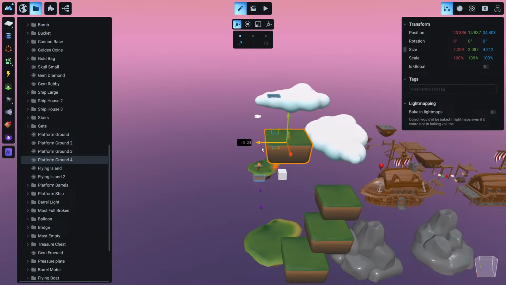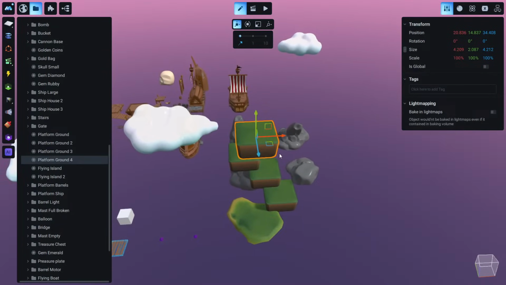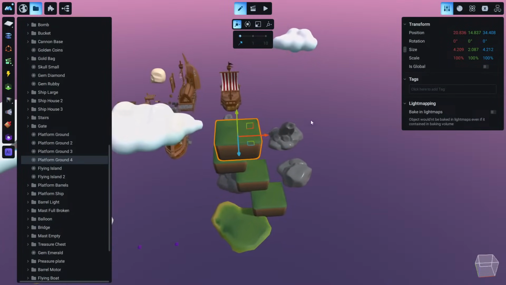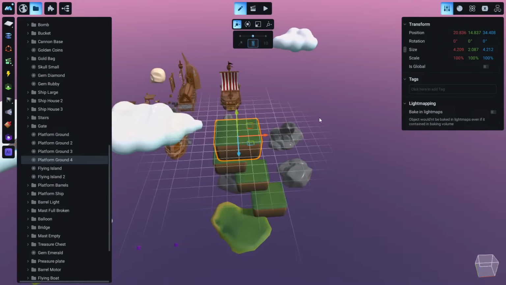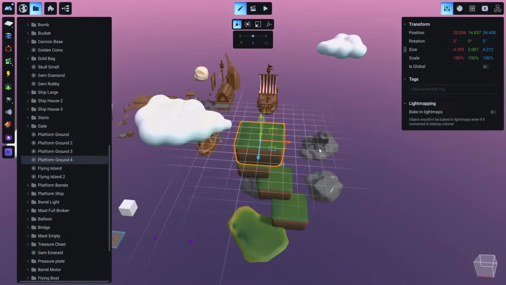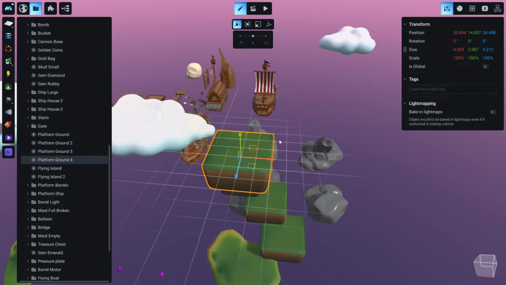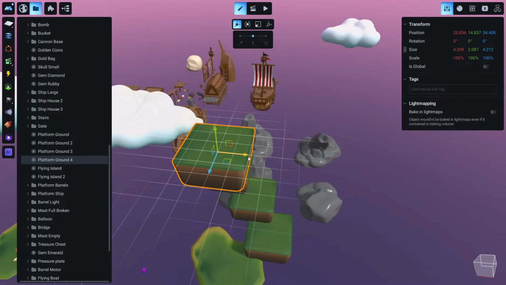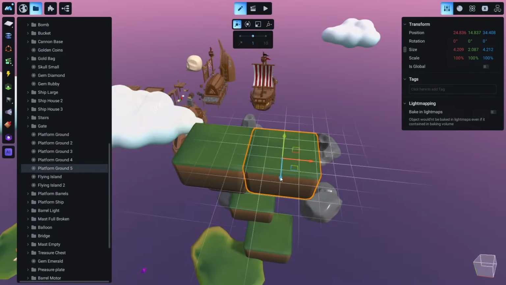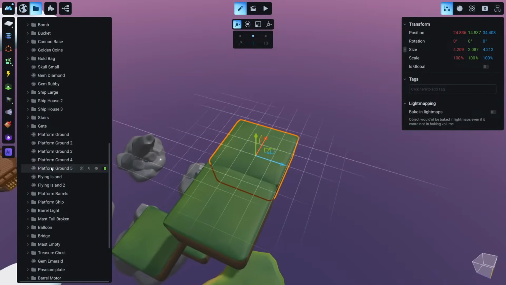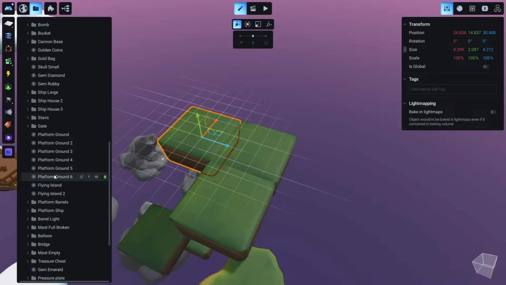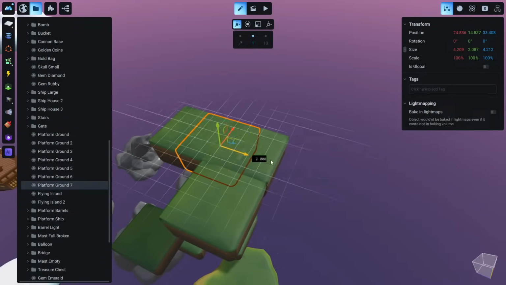Let's align it with the platform. Now also at any time we can enable this snapping, for example, and these platforms are made exactly to snap to each other in the exact size. So if I duplicate this, you will see that these platforms are snapping together very nicely. Like that and like that.